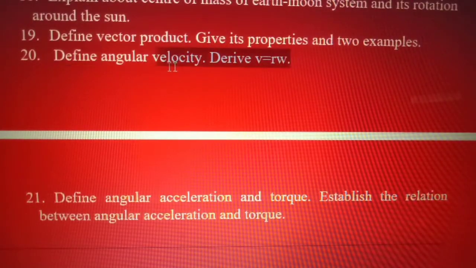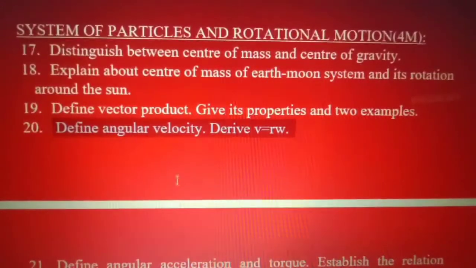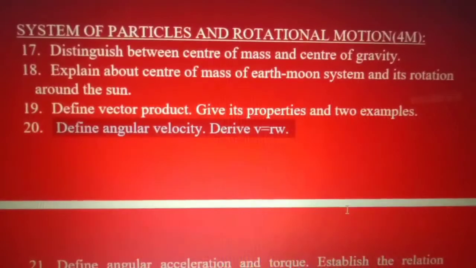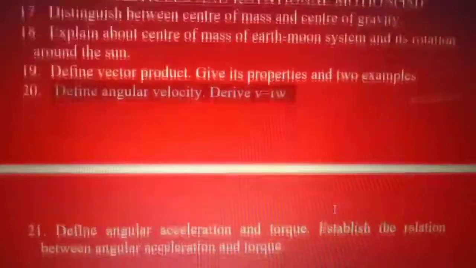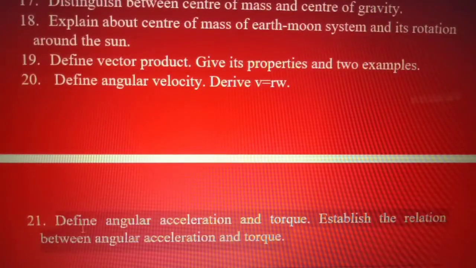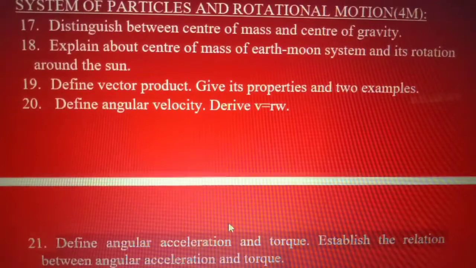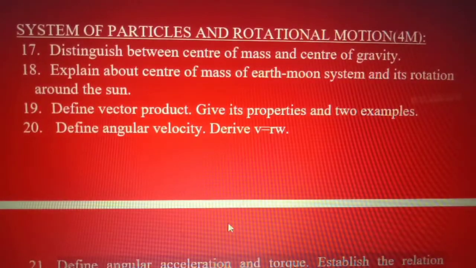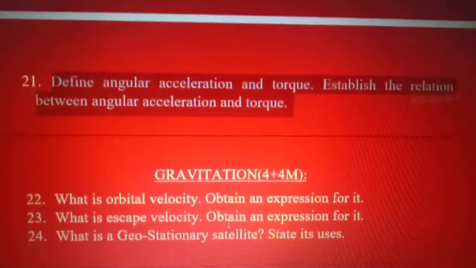Define angular velocity, derive v equals r omega. And one more question from system of particles and rotational motion is define the angular acceleration and torque, establish the relation between angular acceleration and torque. These 5 questions are very important questions for system of particles and rotational motion.